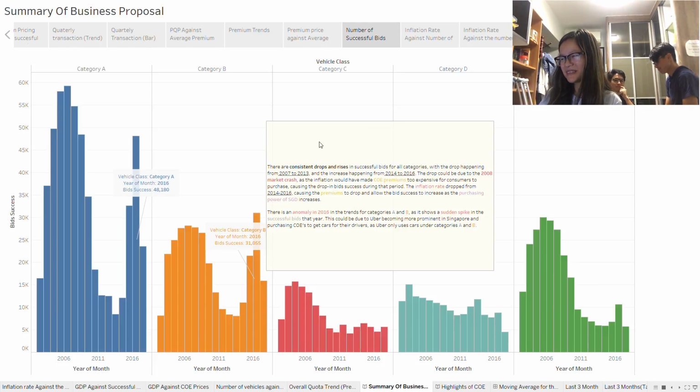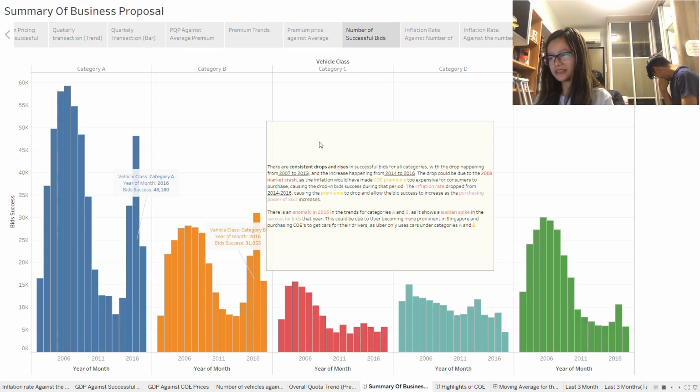The drop could be due to the 2008 market crash, as the inflation would have made COE premiums too expensive for consumers to purchase, causing the drop in bid success during that period. The inflation rate dropped from 2014 to 2016, causing the premiums to drop and allow the bid success to increase as the purchasing power of Singaporeans increases.